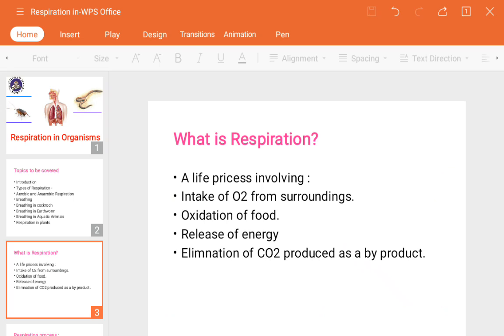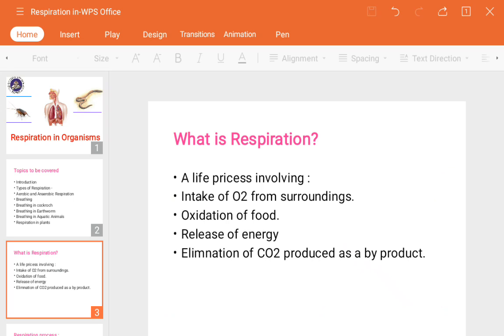The respiration process is a life process involving intake of oxygen from the surroundings, oxidation of food material, release of energy, and elimination of carbon dioxide produced as a byproduct. You will understand what a byproduct is and how it is released. In the breathing process also, the carbon dioxide gets released out, so in respiration also there is a similarity. We will see this during the chemical reaction.